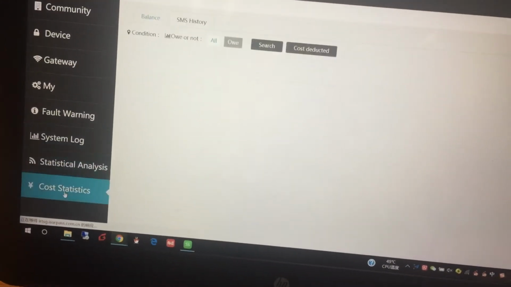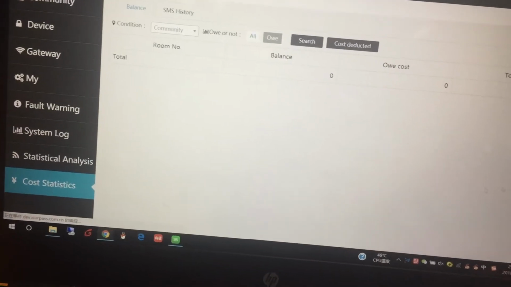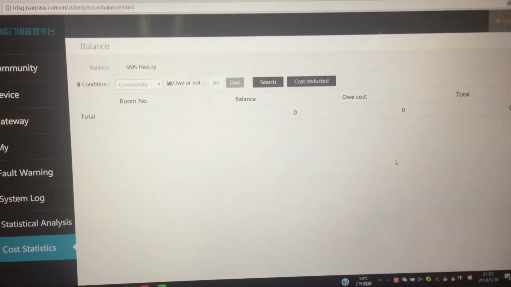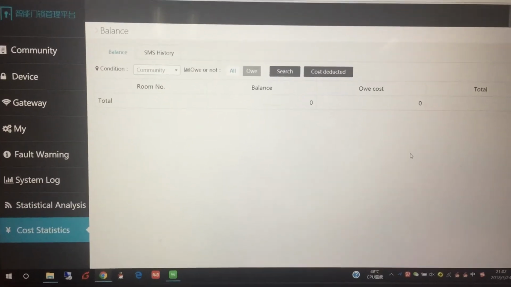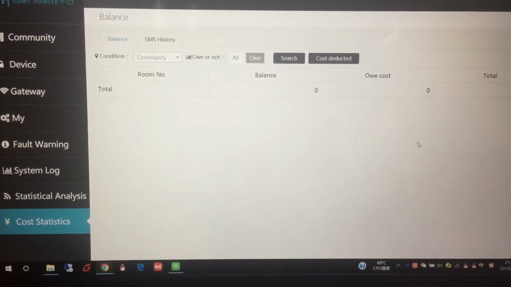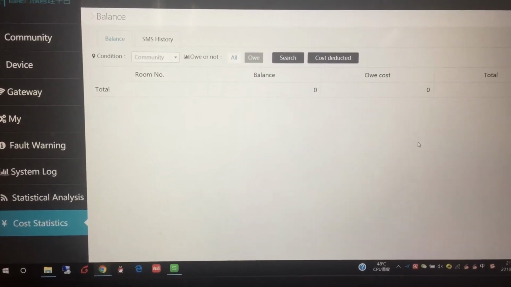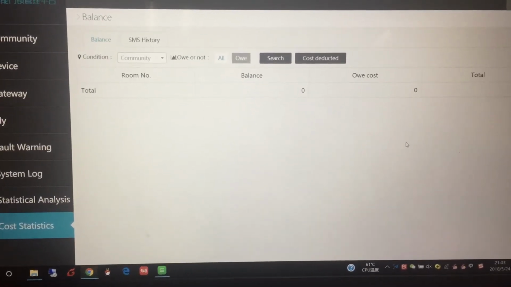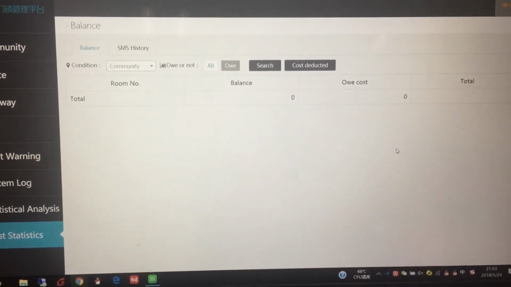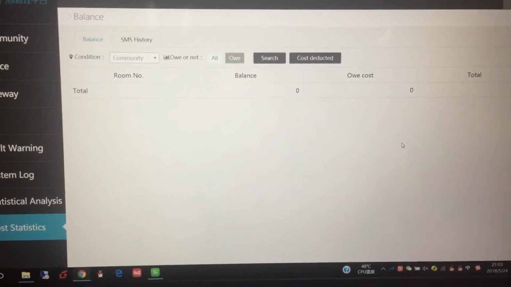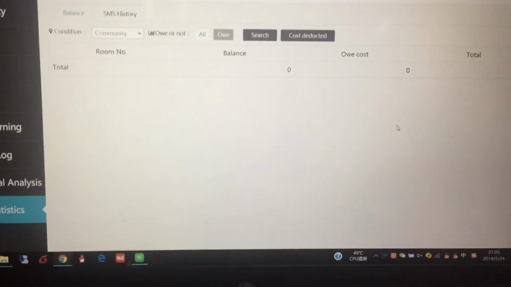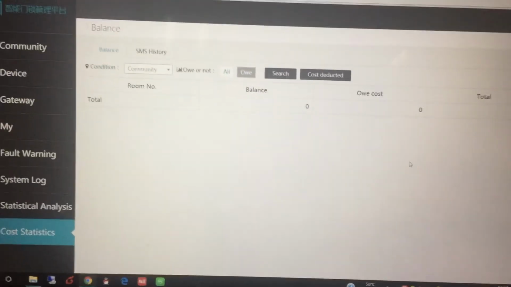At last, this is the cost statistics. In China, we have used this function. For example, someone wants to rent my house. After I create his information, I will also ask him to pay me some deposit for the room. Then I will deduct the charges every month automatically. I don't need to call him or message him to pay me the charges.